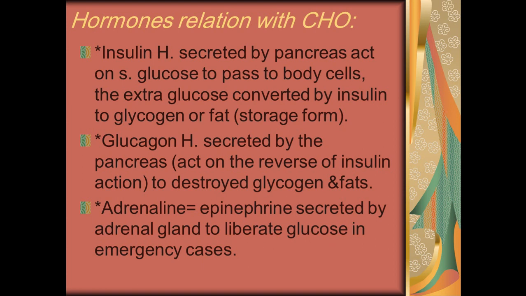And glucagon, we have to know, is another hormone. It is also secreted by the pancreas, but it has the reverse action of insulin. It breaks down glycogen and fat to increase the amount of glucose produced when there is hypoglycemia. Adrenaline, also called epinephrine, is secreted by the adrenal gland. It also acts to liberate glucose in emergency cases.